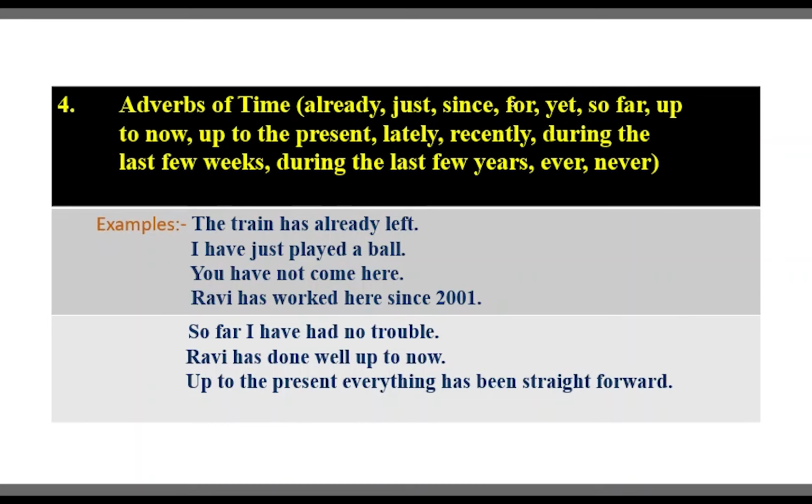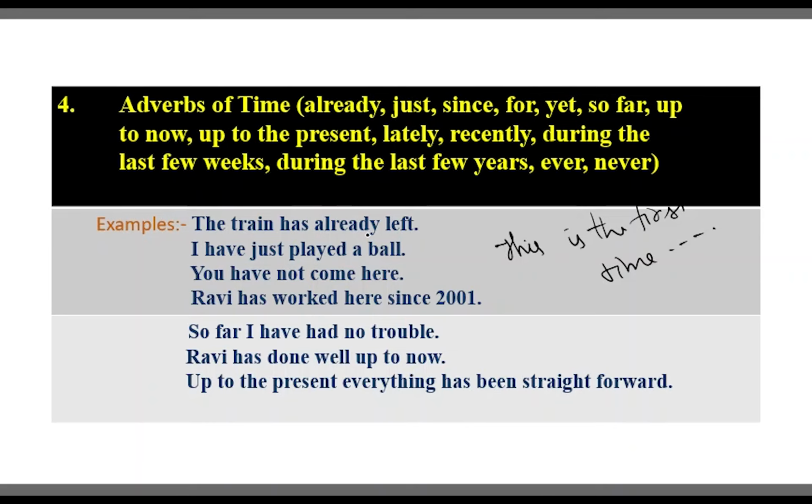So already, just, since, for, so far, up to now, up to the present, lately, recently, during the last few weeks, during the last few years, ever, never, this is the first time, this is the second time. When you use these types of phrases, then definitely you may use present perfect tense.